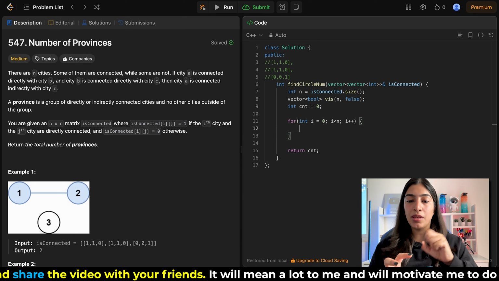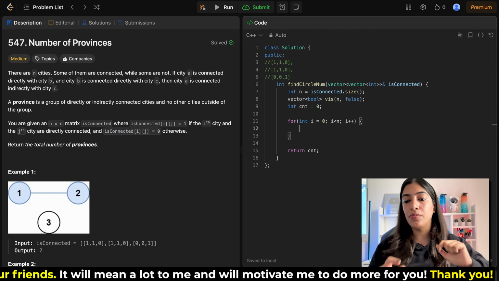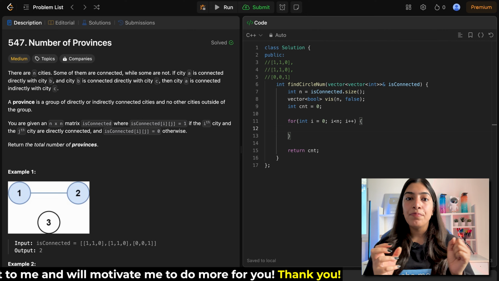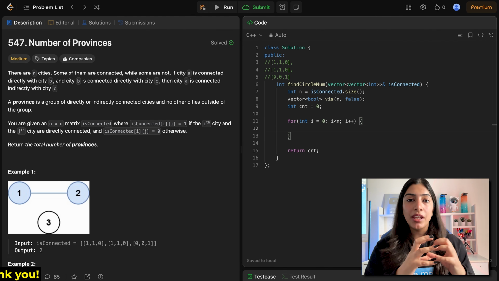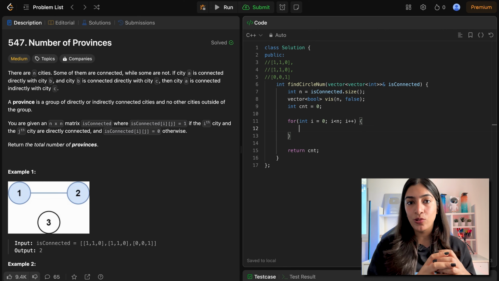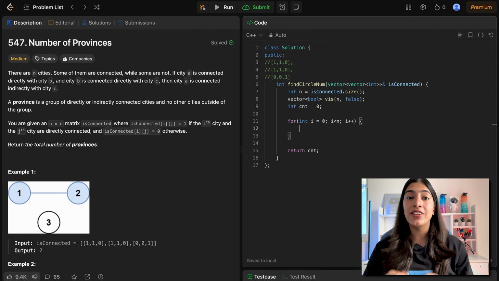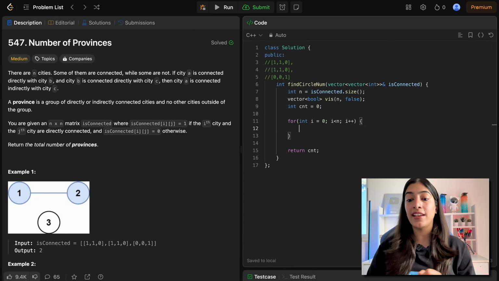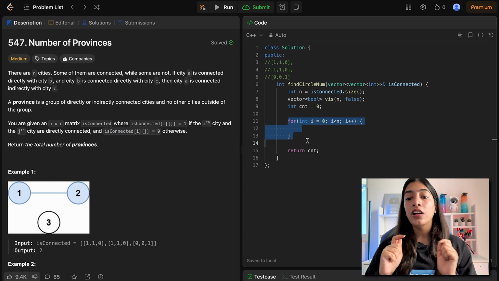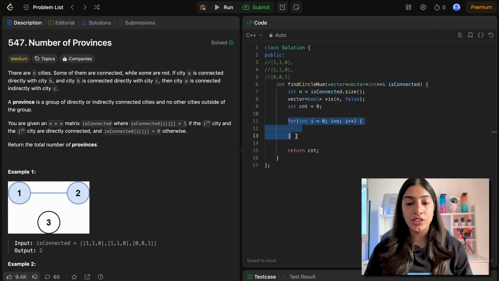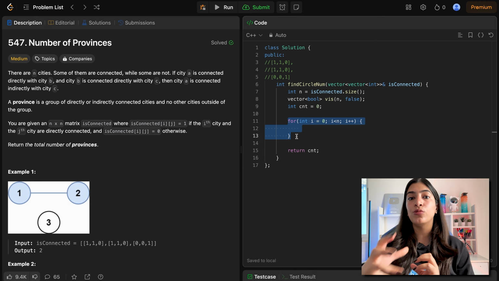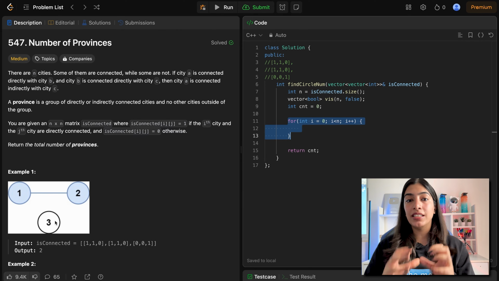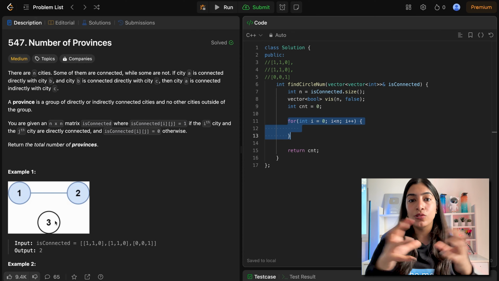If it has been visited, maybe it was visited in the previous traversal. Maybe if I am at i equal to 4, it was visited from i equal to 3. Then I don't need to do the DFS again. But maybe there was a province with only this one node, right? So I need to keep checking for every single node whether it has been visited or not, and whether I need to do DFS from this node or not. That is why this for loop is very, very important. A lot of people don't understand why we need this for loop. I hope you have understood, because from every single node I need to see whether I need to do a DFS from here. For example, here 3 is alone, right? There are no other nodes connected to this.